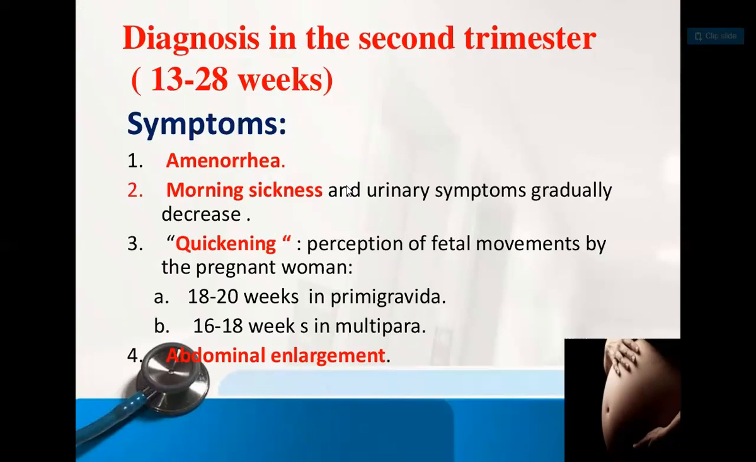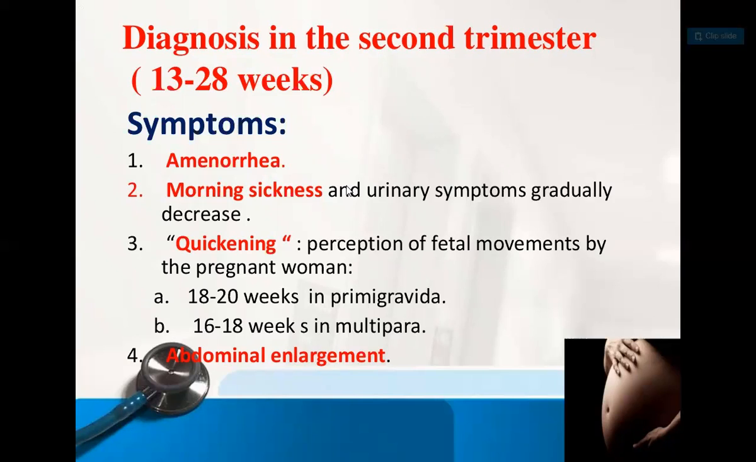So everywhere, whether it is the first trimester, second trimester, or third trimester, the basic first important symptom is amenorrhea. Then morning sickness, which is present in the first trimester, is going to subside, so it gradually decreases. Then there is quickening. What is quickening? It is the perception of fetal movement by the pregnant woman.